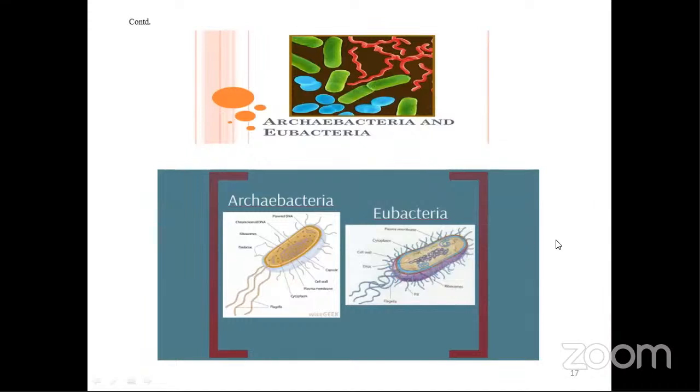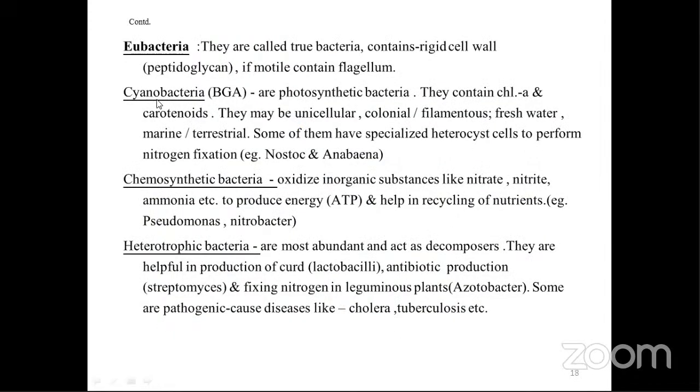This is eubacteria. We'll proceed to the next one, that is eubacteria. They are called true bacteria. They contain rigid cell wall made up of peptidoglycan. If motile, then they will have flagellum. Flagellum and cilia, if present in any organism, are present on the outer surface of the body, and they are helpful in locomotion. Clear? So flagellum is present, therefore they are motile. Only when flagellum is present, they are motile.